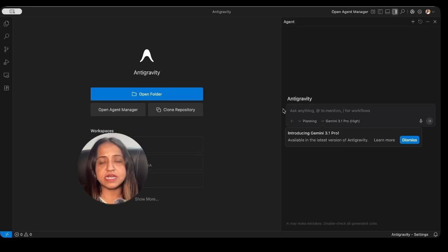So hey guys, let's start vibe coding a Flutter application. I'll be using Anti-Gravity, a tool by Google. I'm going to create a basic Flutter application that will generate content ideas for me.